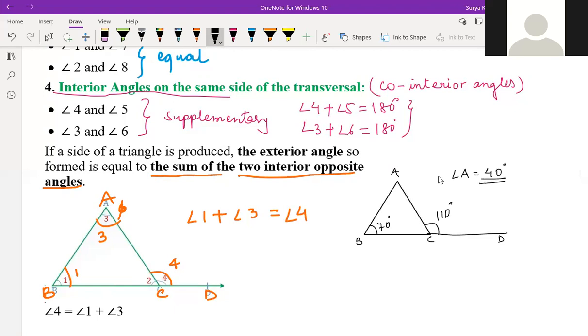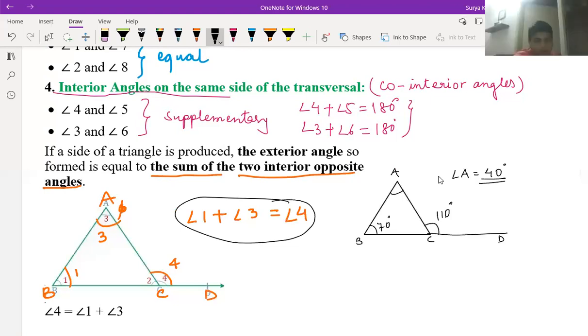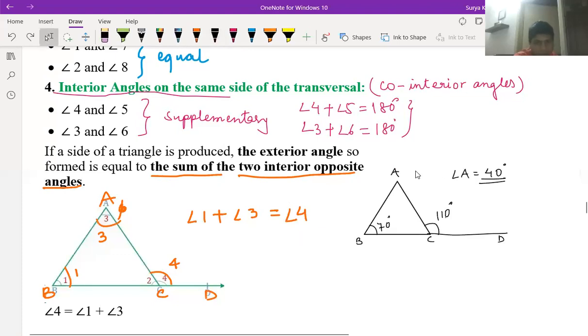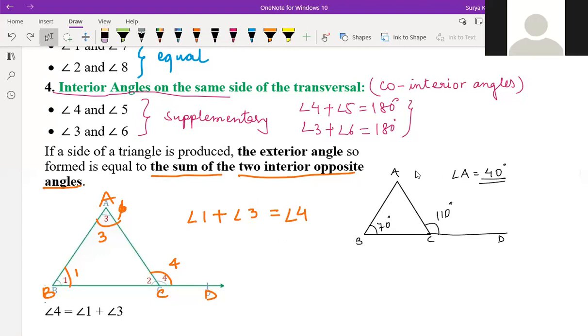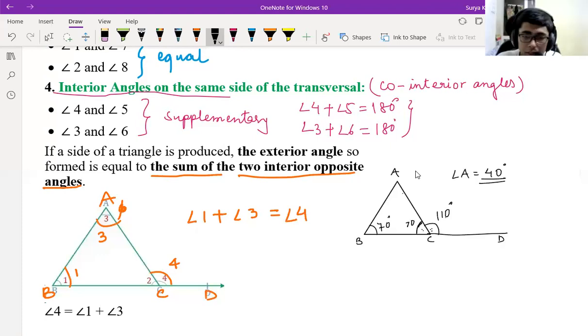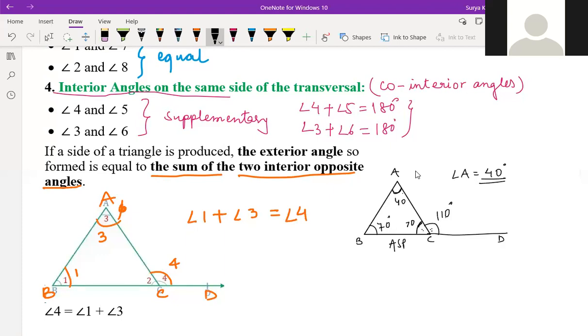If you don't know this one, suppose we don't know this part, how will we find it? Suppose we don't know, and these two sum to 110 degrees. Then you can equate angle A plus angle C is equal to 180 minus angle C, because all angles in a triangle sum to 180, so we can find it. Yes, very good. To find this angle, because both are a linear pair, right? ACD and ACB are a linear pair. So 180 minus 110 is equal to what? 70, right? So by the angle sum property we get 40. So both ways we can do it.